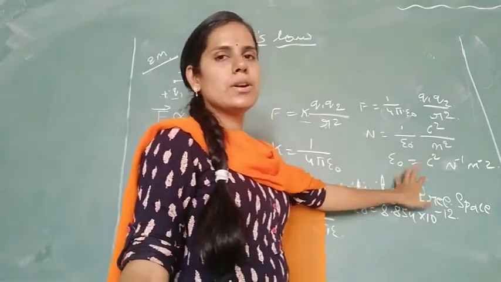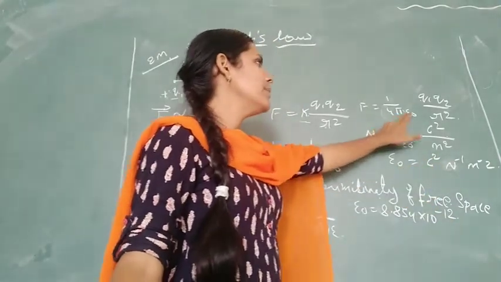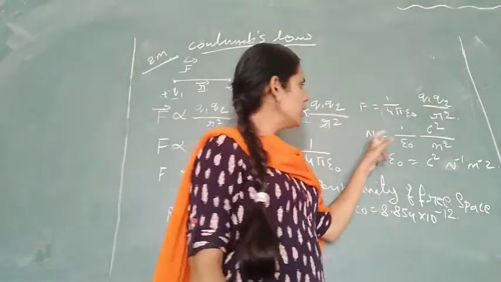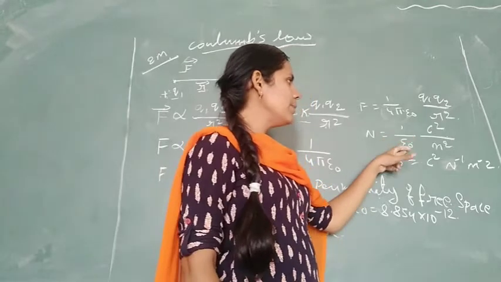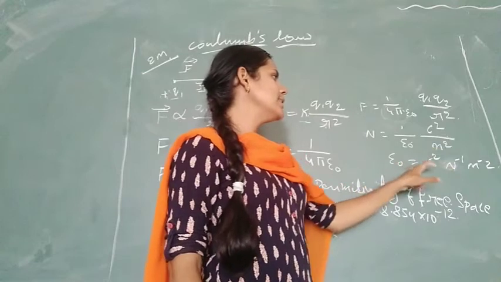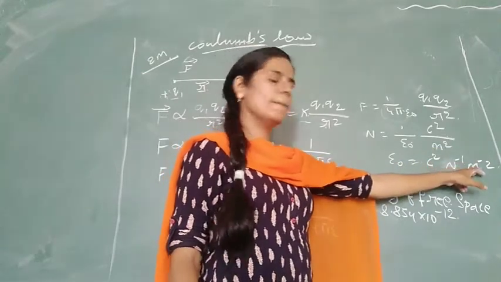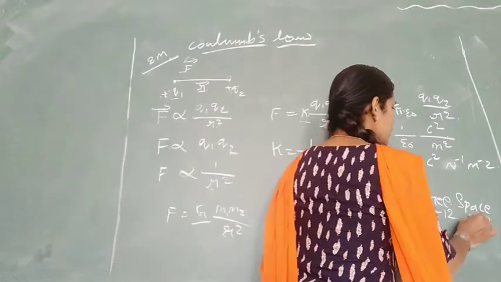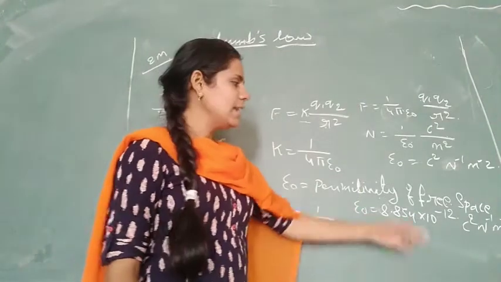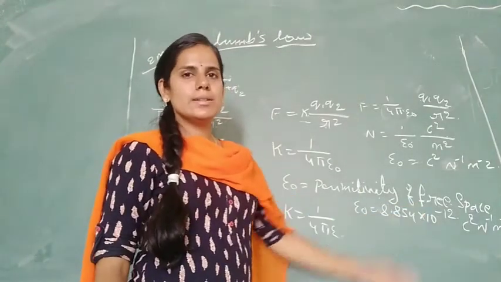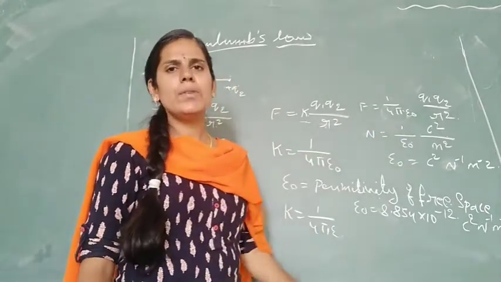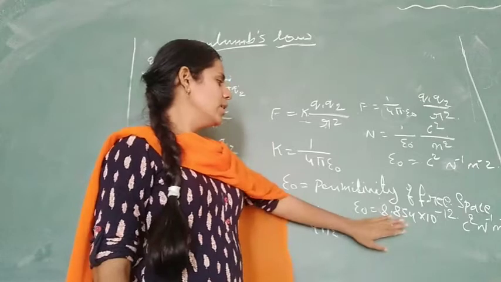For its unit, from F equals 1 by 4 pi epsilon naught q1 q2 divided by r square, force is in Newton, so epsilon naught equals coulomb square per Newton per meter square. By using this method, you can calculate the unit of any quantity. Clear?